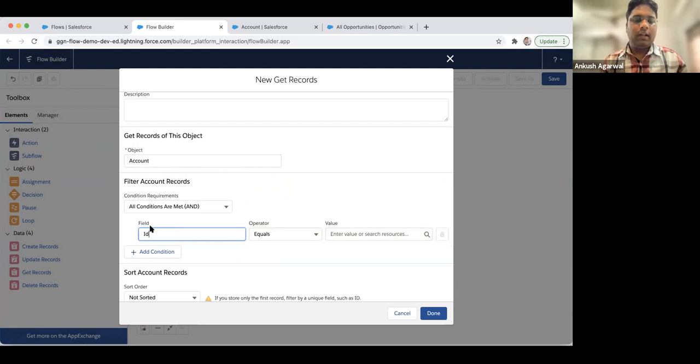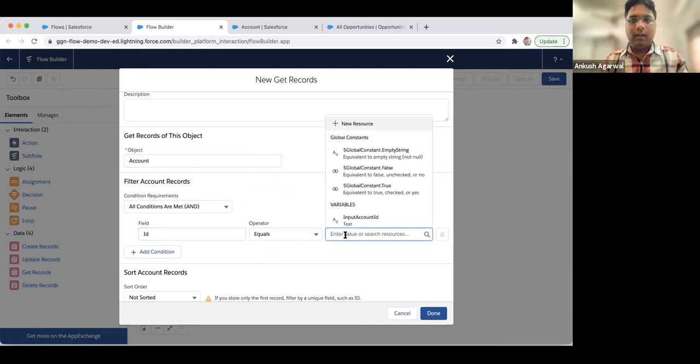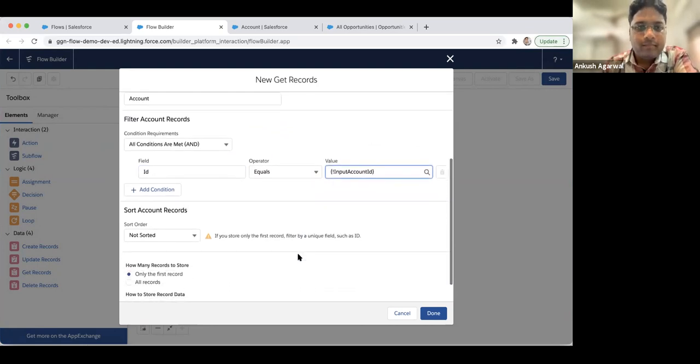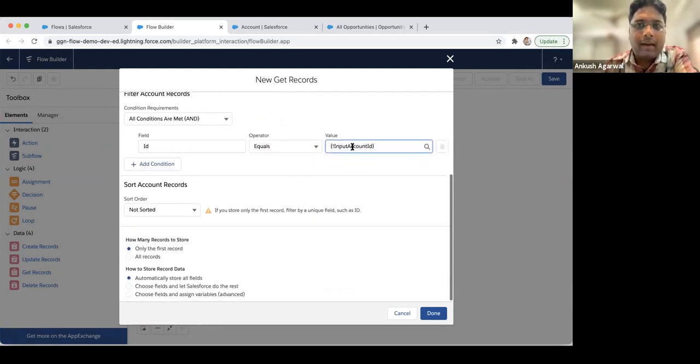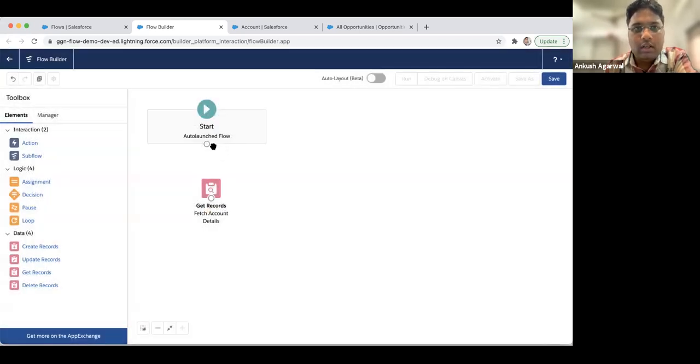So we'll mention ID over here, then we'll equate it with this input account ID. Since the account ID is unique, we'll fetch only the first record, because it has only one record, and we'll set it to automatically store all the fields. So we'll connect it.